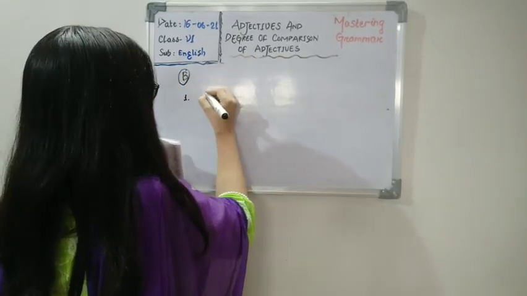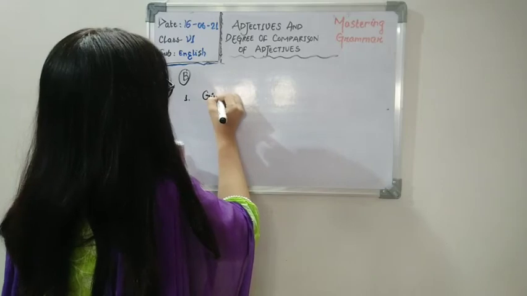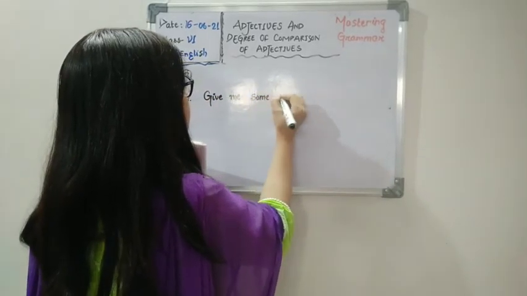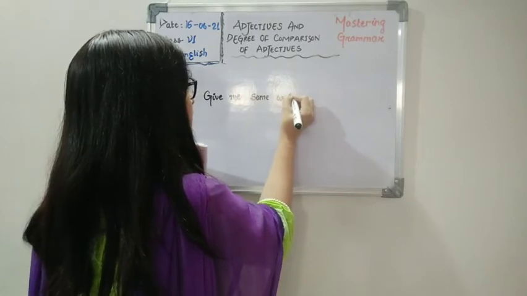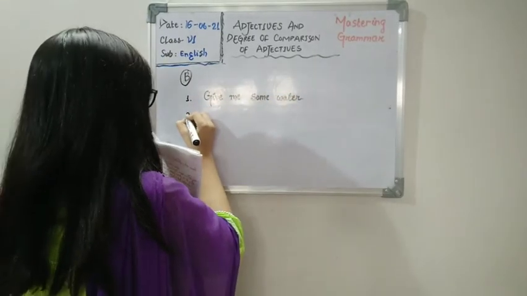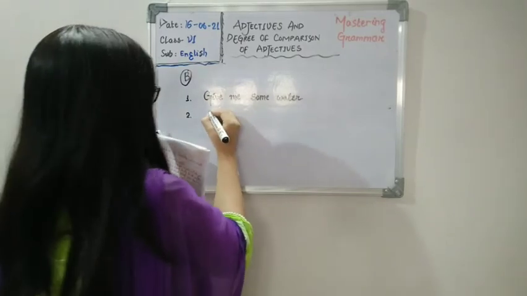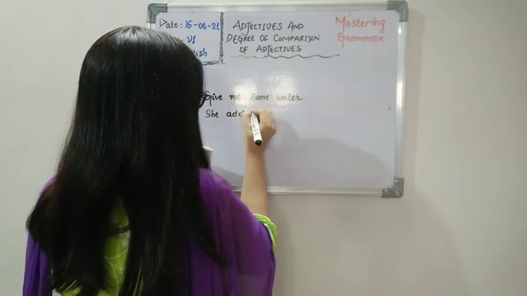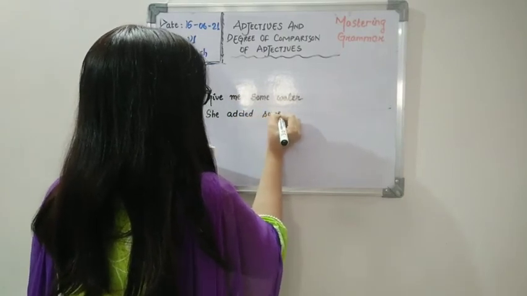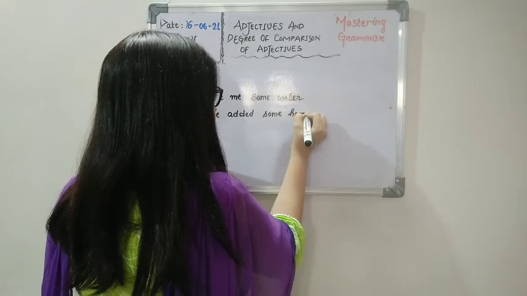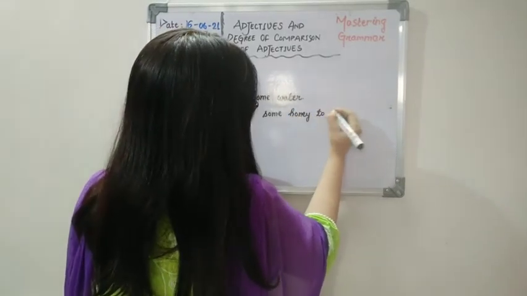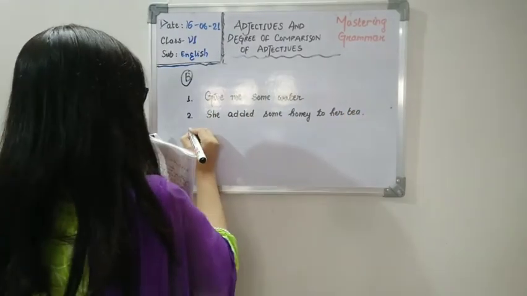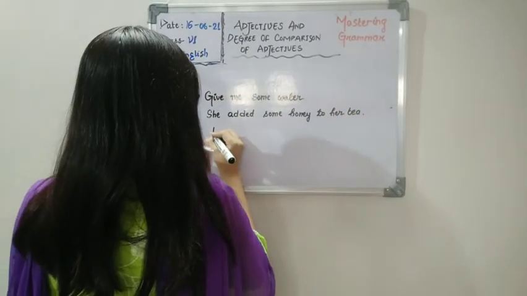Now the first sentence: Give me some water. She added some honey to her tea. I have no money.